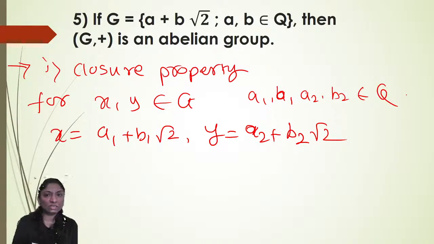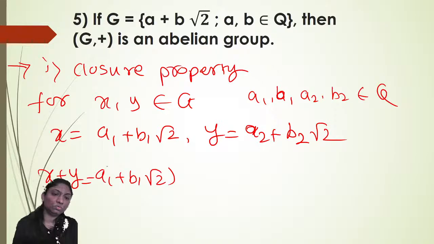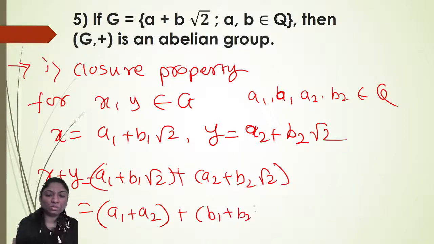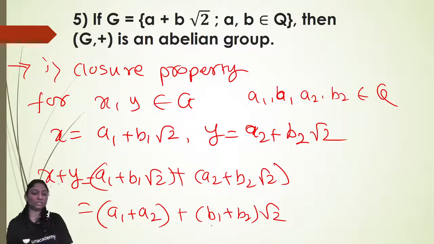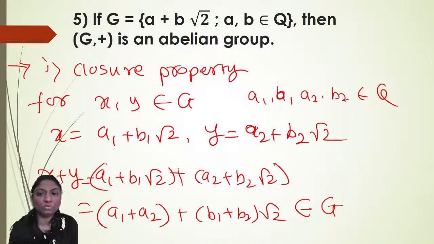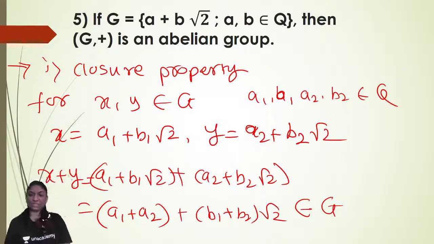Now we'll check the addition of these two elements. So X plus Y is equal to A1 plus B1 root 2 plus A2 plus B2 root 2, right? Now here we can say, you take the real parts, A1 plus A2, plus B1 plus B2 into root 2. Again the element is in this same form. So again these elements belong to G. Why? Since A1, A2 belong to Q, B1, B2 belong to Q, and the set of rational numbers, just as in the previous example we have seen.